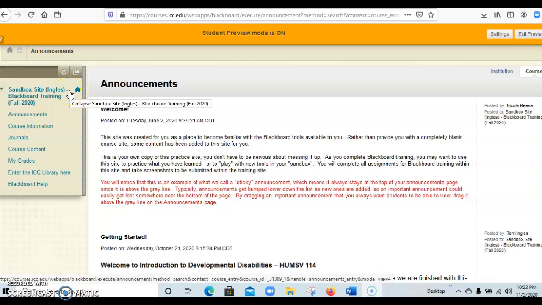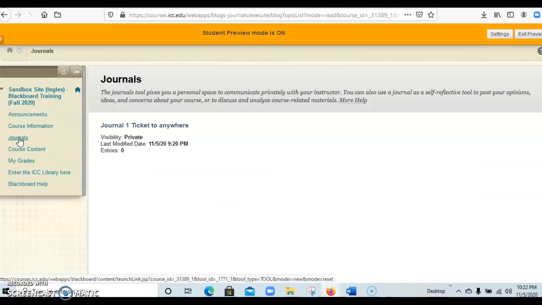One of the things that we're going to do in this course is something called journals. When we're in the Blackboard site, off to the left, you will see journals as the third entry. You'll click on journals, and it's going to take you right to the current active journal. So you'll have a statement up here to let you know that this is a personal space for you to communicate privately with the instructor, myself.